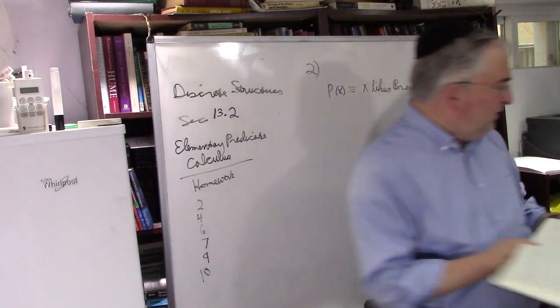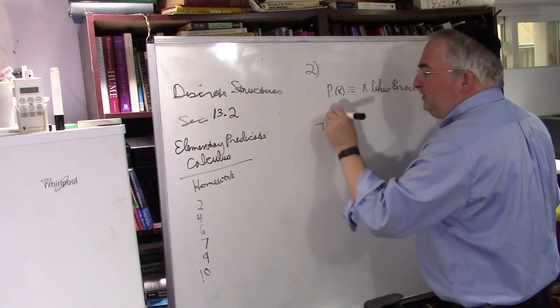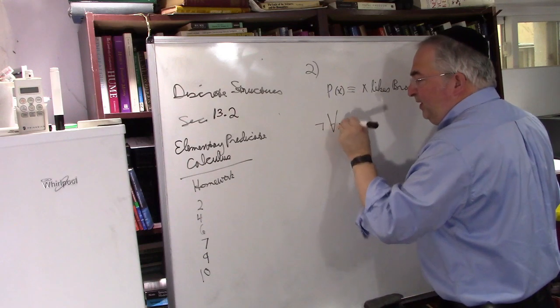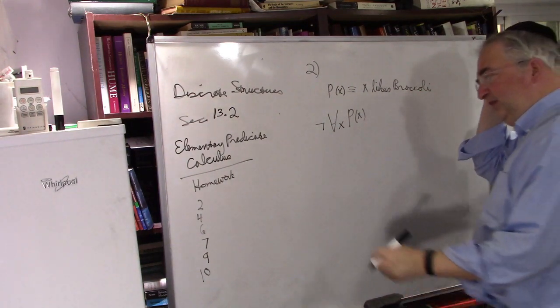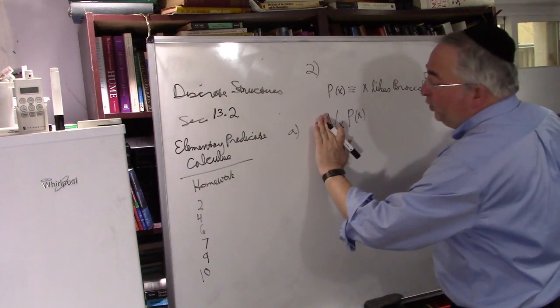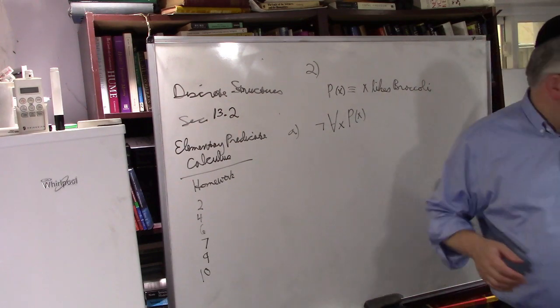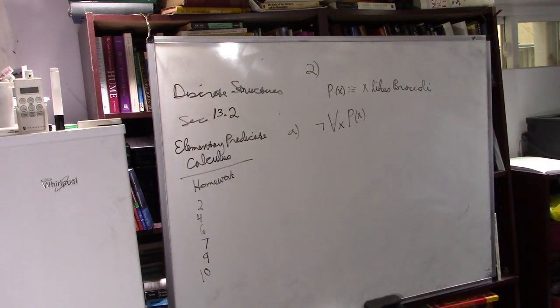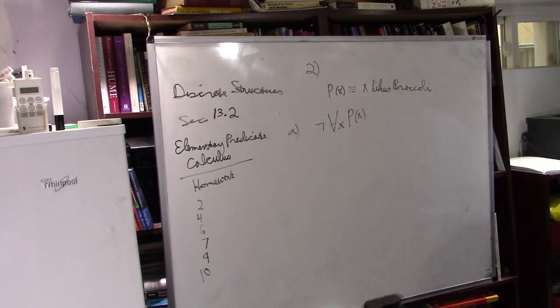Now what you want to do is express the proposition: not all college students like broccoli. Another way of saying that is, it's false to say that everybody likes broccoli. So that's the answer to that. This is all college students like broccoli. This is not all college students like broccoli. Can't get easier than that. Next, do the same for every college student does not like broccoli.